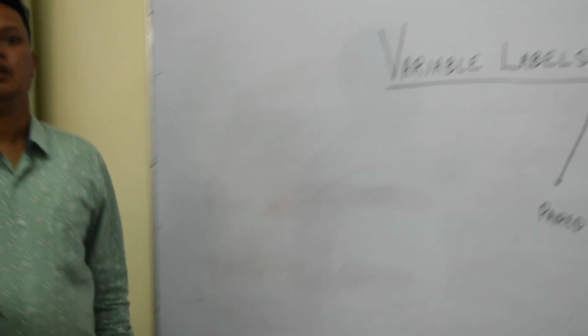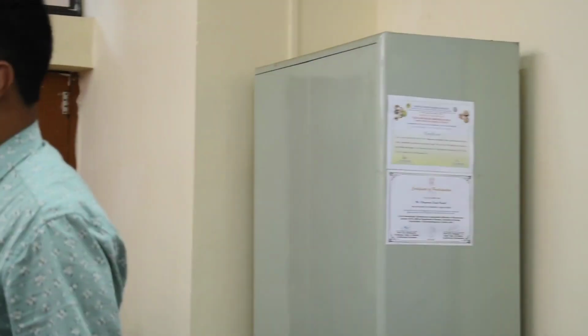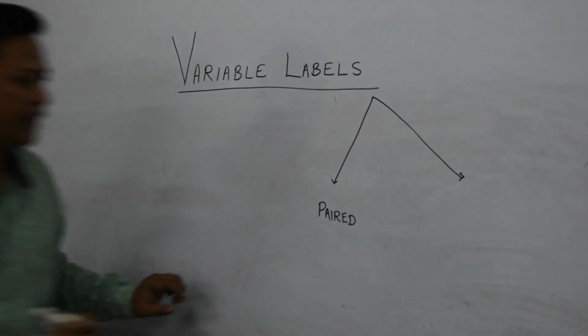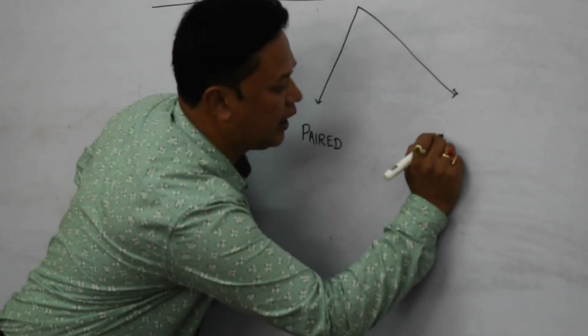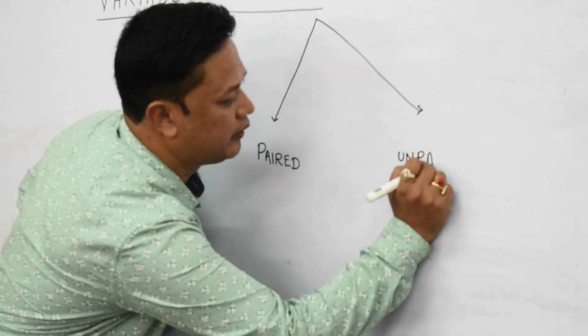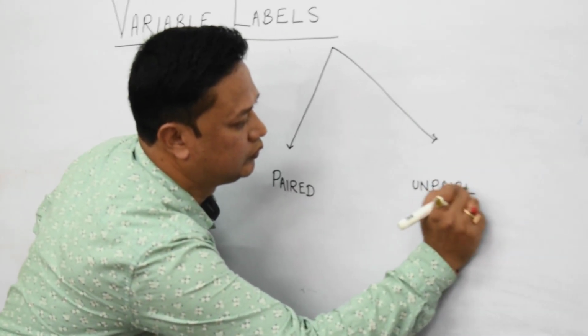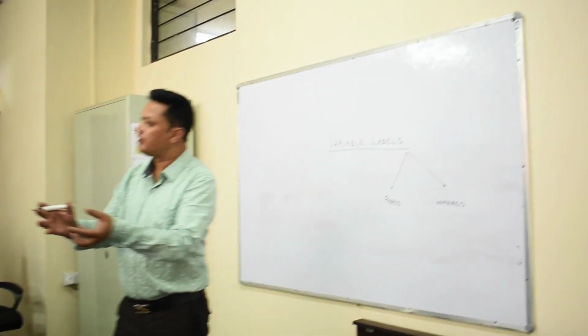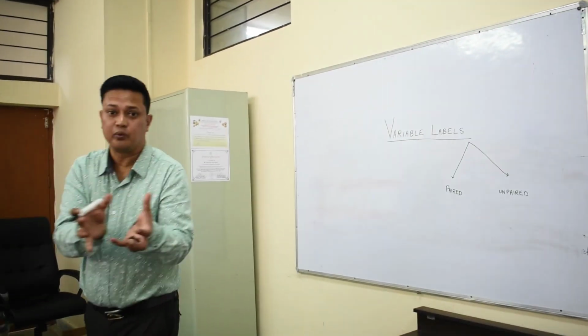Now, there are tests also. The variables in the data itself can be classified into paired and unpaired. The name itself suggests that paired means you are forming a group, right?